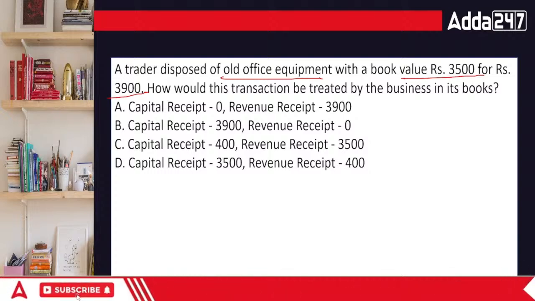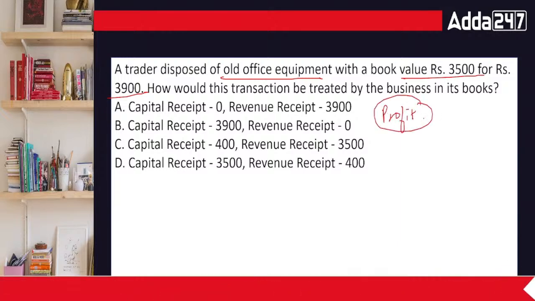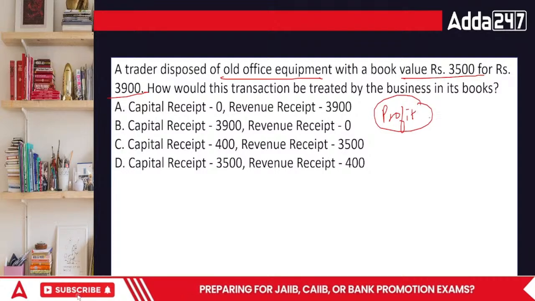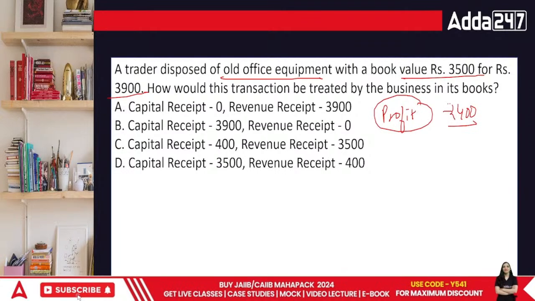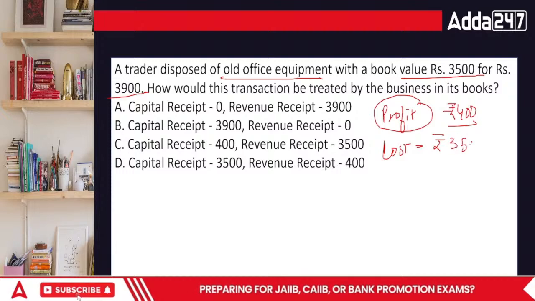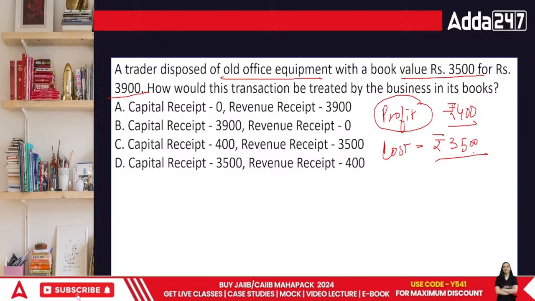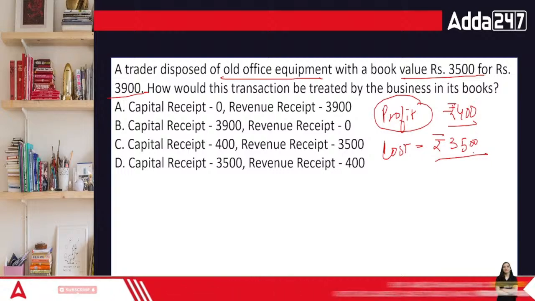When I sold the asset, I'm either making a profit or facing a loss. The book value was 3,500, so I sold it at a profit of 400 rupees. So in this case, our profit is 400.